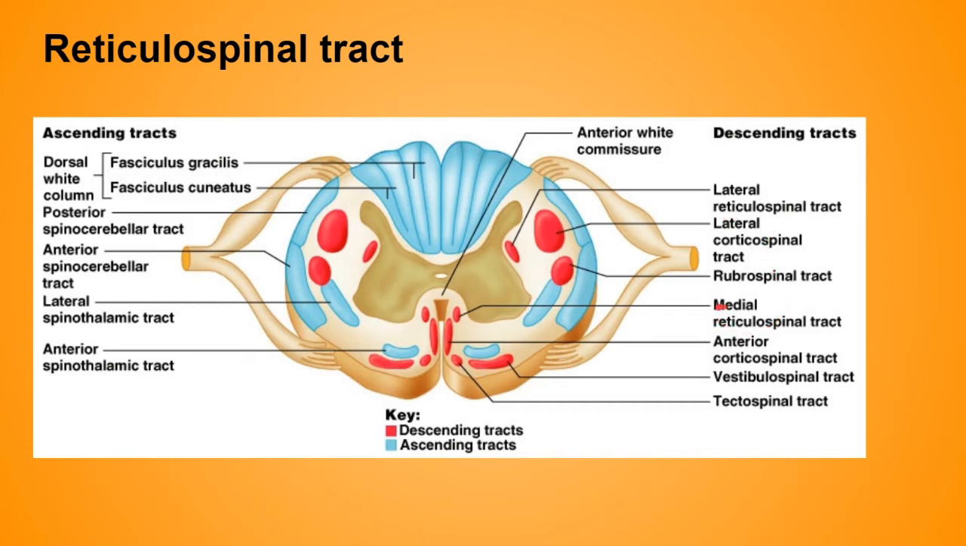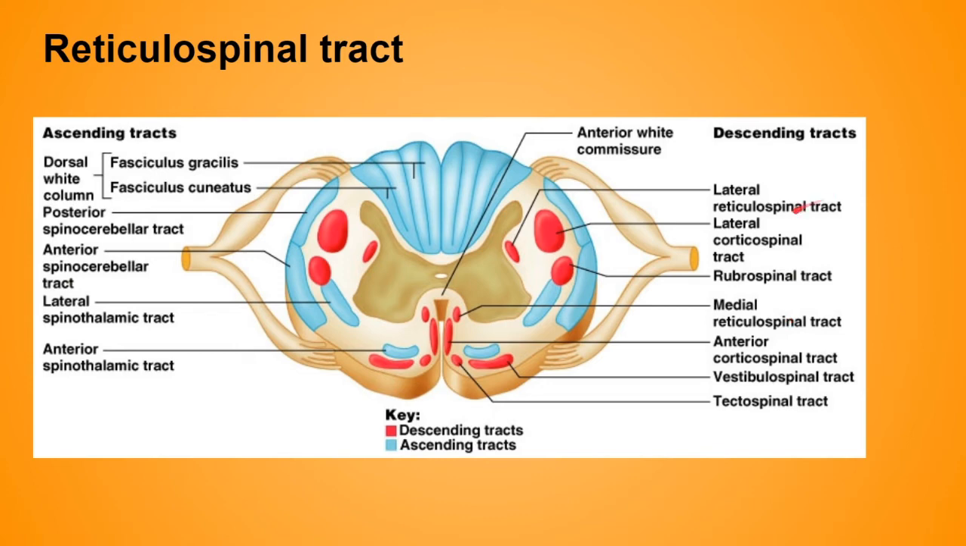Now over here, the medial one lies in the anterior white column of the spinal cord, and as the name says, reticulospinal, so of course it will also arise from the reticular formation, but especially from the medulla only, not from the brainstem, just like the lateral. So it arises from the cells of the reticular formation in the medulla and relays in the anterior horn cells of the spinal cord.